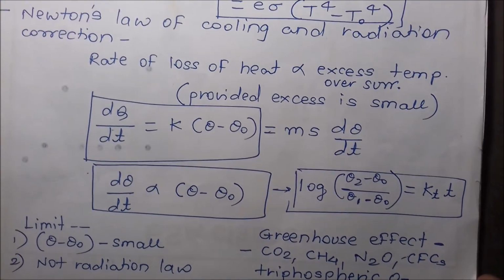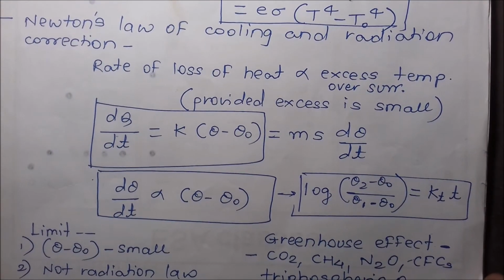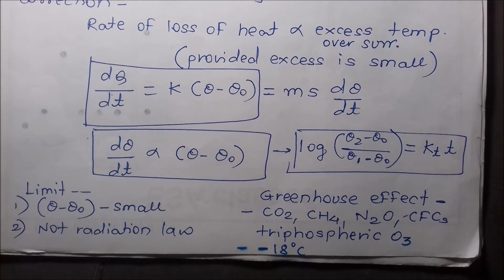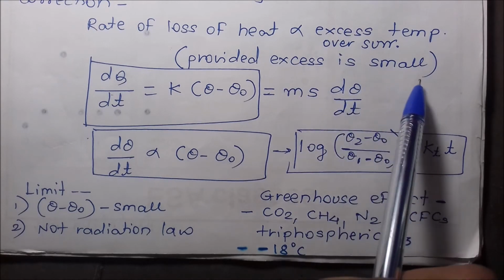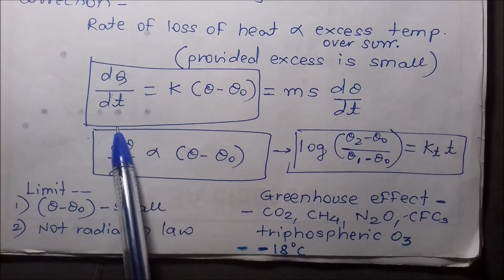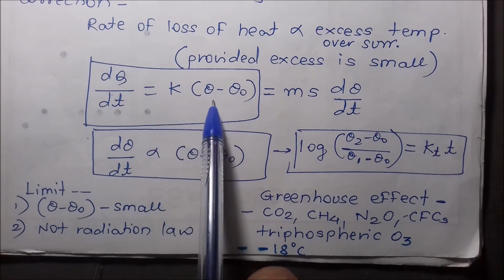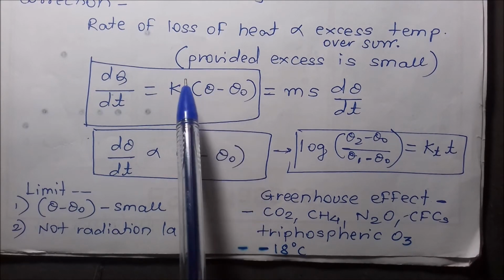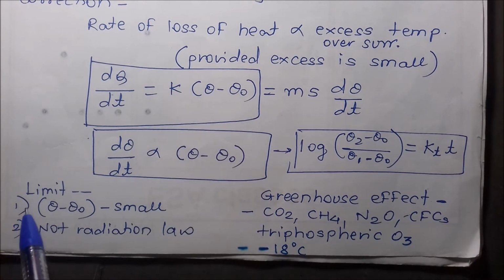Then Newton's law of cooling. Newton's law is this: the rate of loss of heat is proportional to the excess temperature over the surrounding, and the excess should be small. So dq upon dt is proportional to theta minus theta naught, where theta is the temperature of the body, theta naught is the temperature of the surrounding, and k is the proportionality constant.